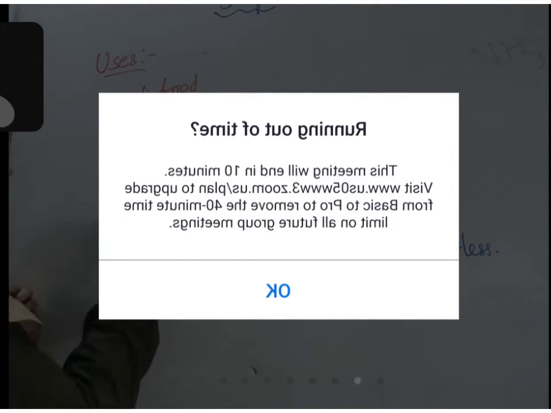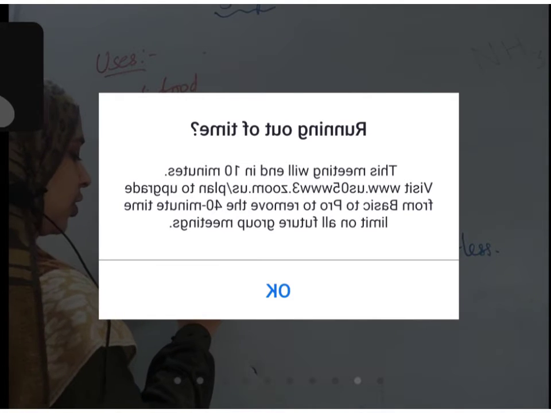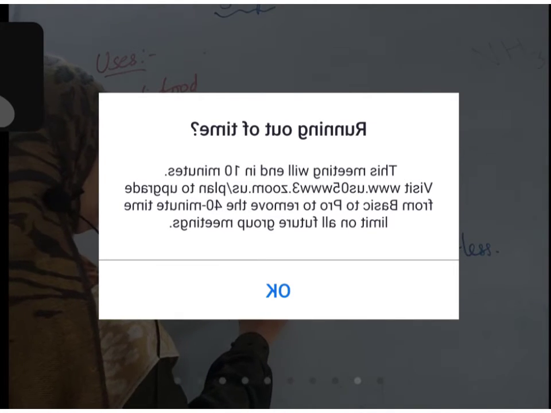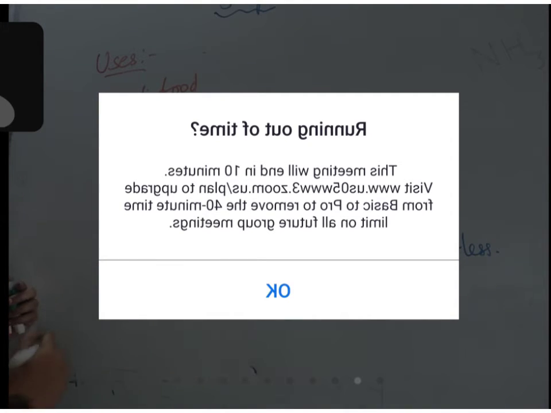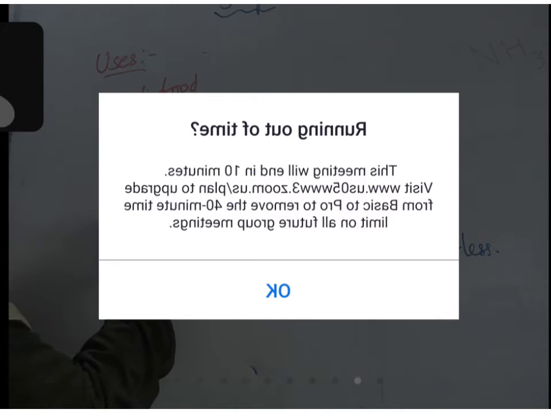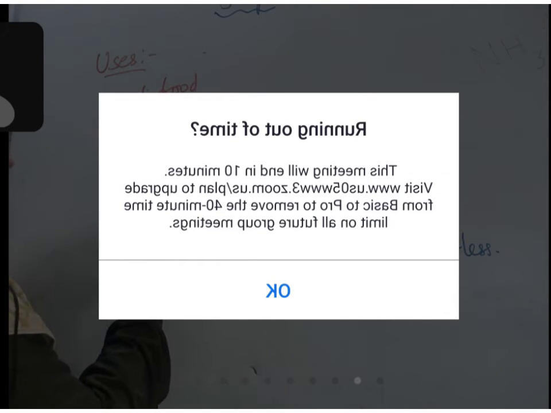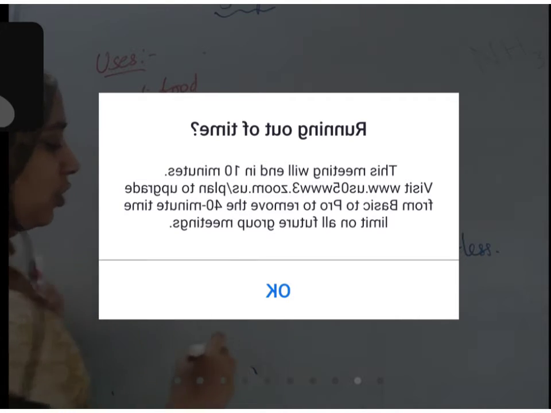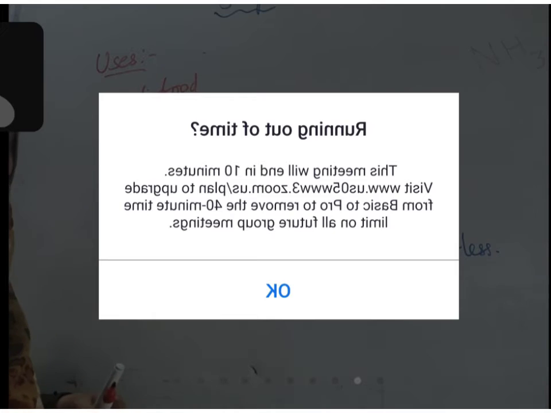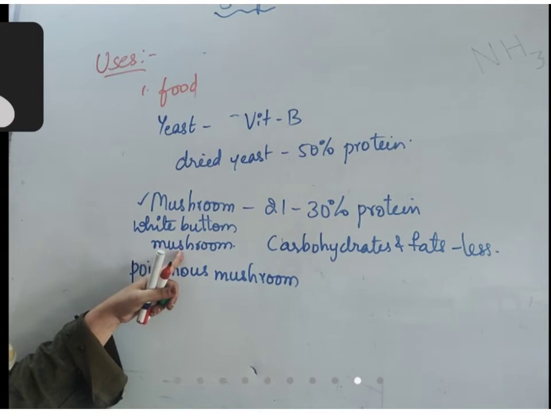But there are some poisonous mushrooms, which can be harmful to health. Usually the white button mushroom is generally used as food.